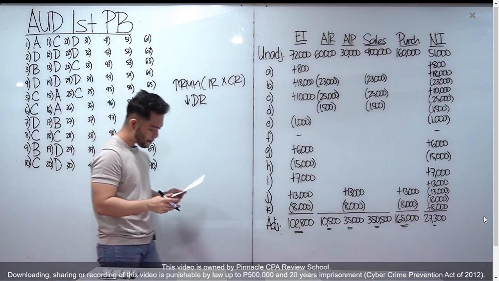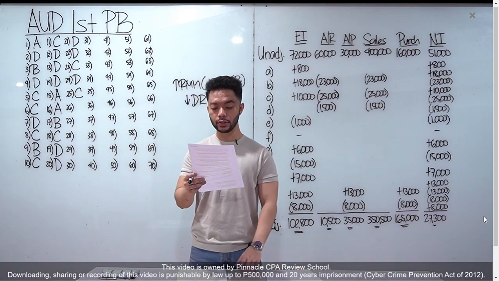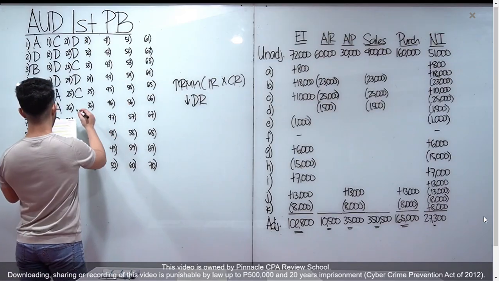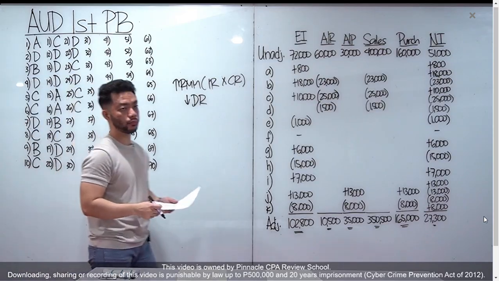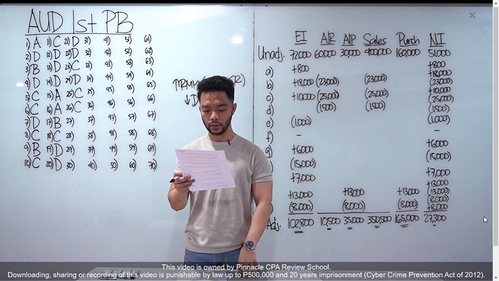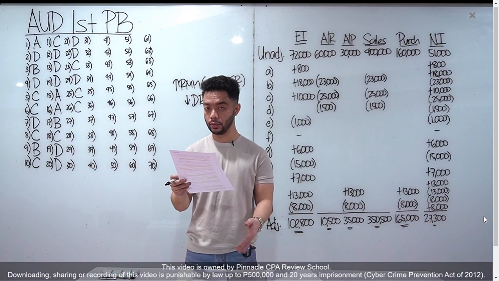Letter C. 26, an audit of FS is conducted to determine if, letter C, overall financial statements are stated in accordance with the applicable financial reporting framework. The applicable one in the Philippines is the PFRS. Number 27, reports on compilation should contain all except, which one, class, is not related to compilation.